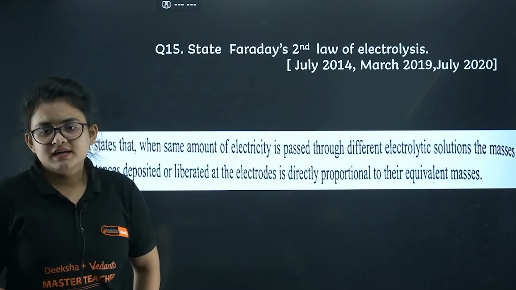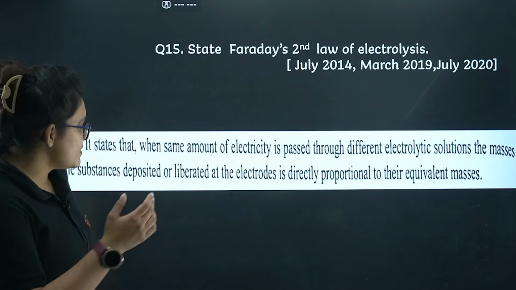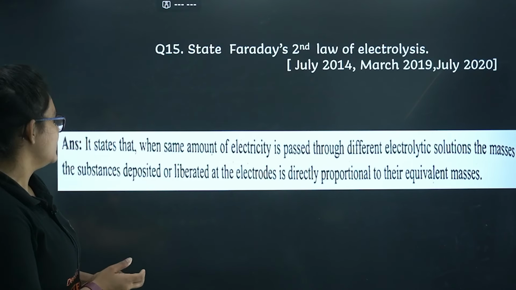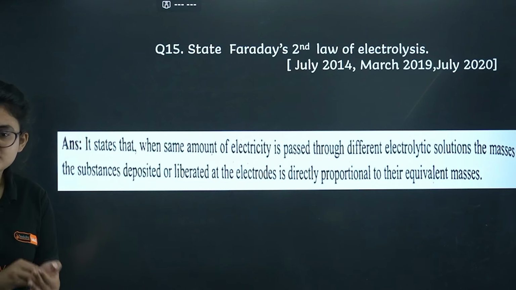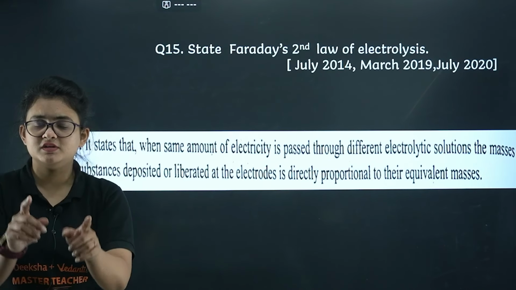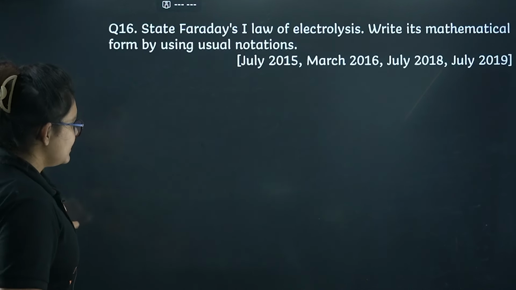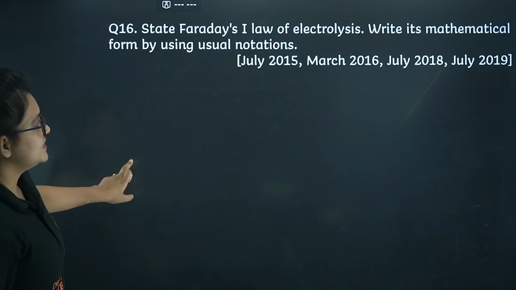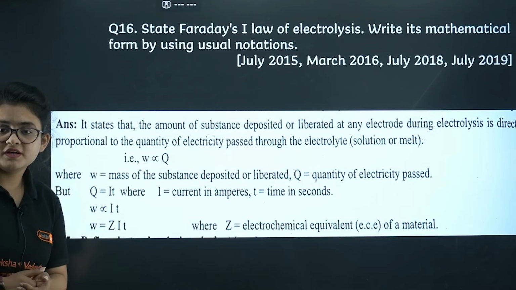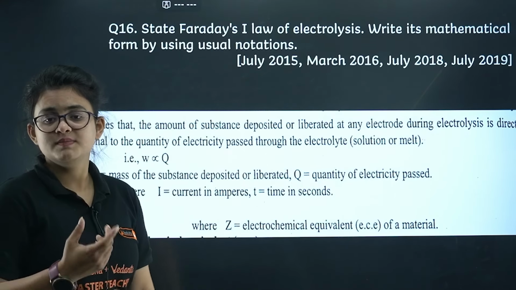So as you can see, when the same amount of electricity is passed through different electrolytic solutions, the mass of the substance that is deposited or liberated at the electrodes is directly proportional to the equivalent mass. Okay, next is Faraday's first law. That is also very important, along with the mathematical expression. You can see so many years it is repeated.